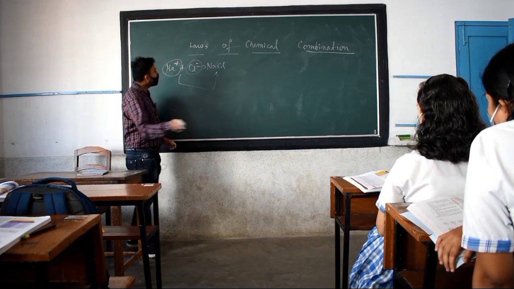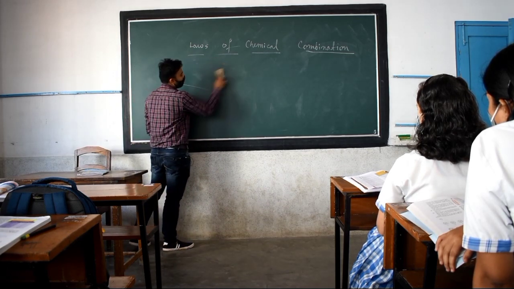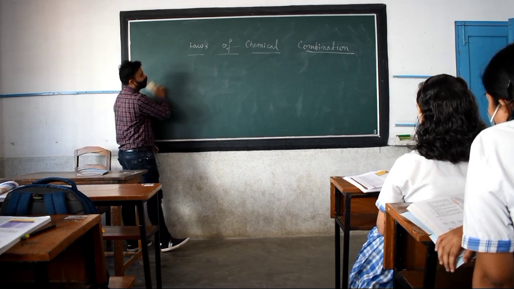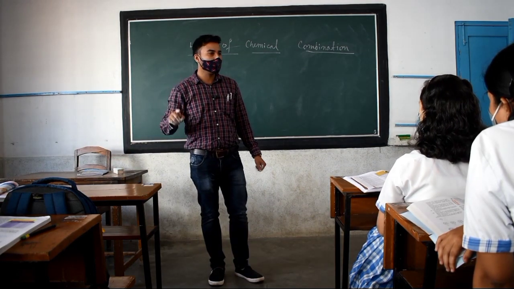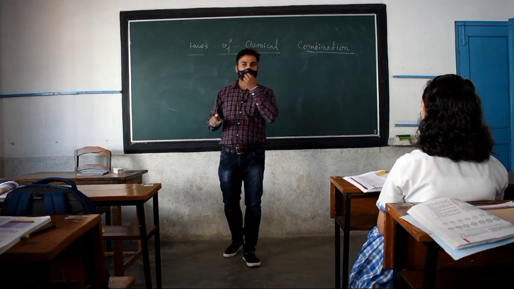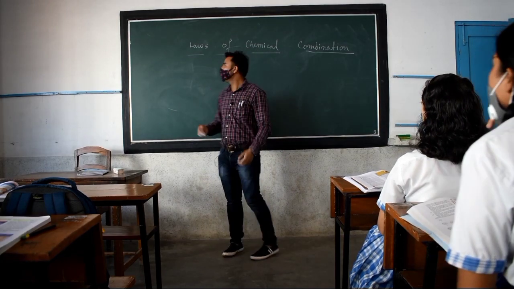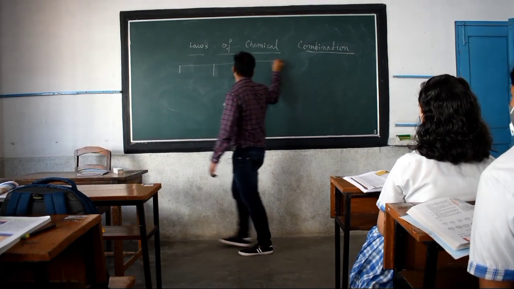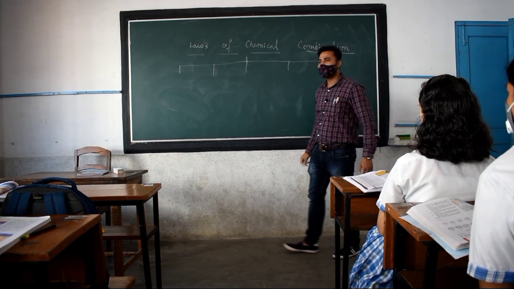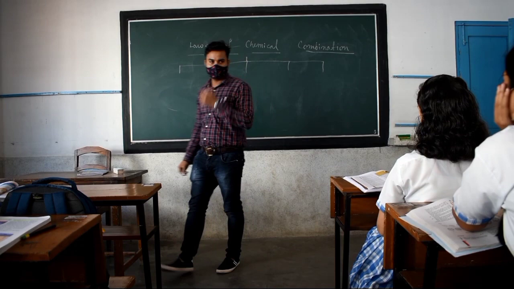In your class 9 textbook, we have generally 2 laws. But actually it is 5 laws. I told you on that day also. Let me tell you the names. We have the 5 laws. The first 2 laws are already there in your book.